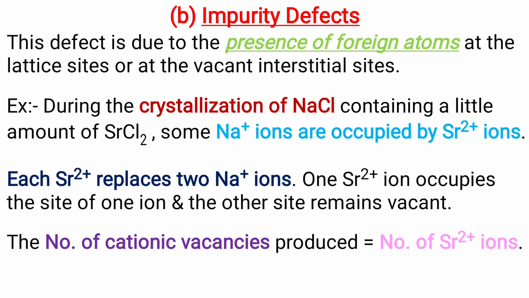In this case, each Sr2+ replaces two Na+ ions. That means one Sr2+ ion occupies the site of one ion and the other site remains vacant, and hence the number of cationic vacancies produced is equal to the number of strontium ions.